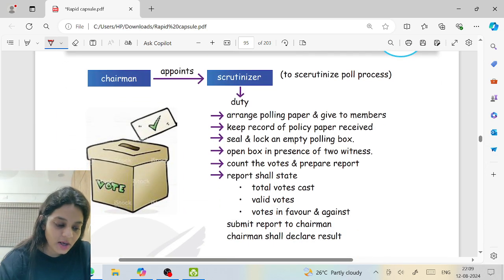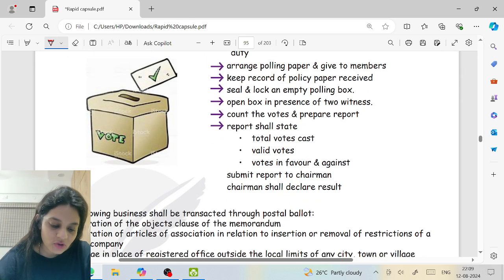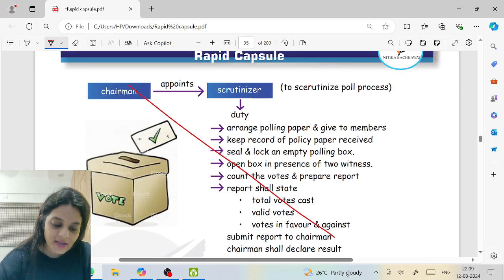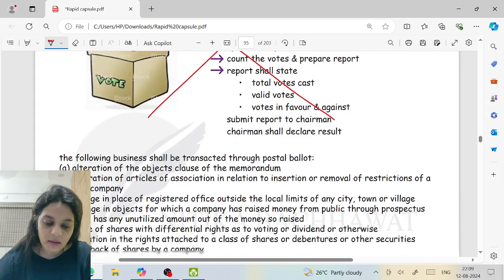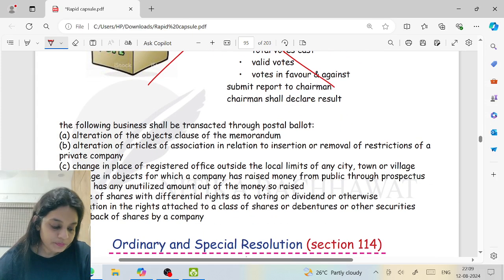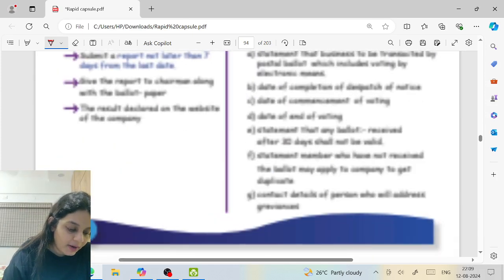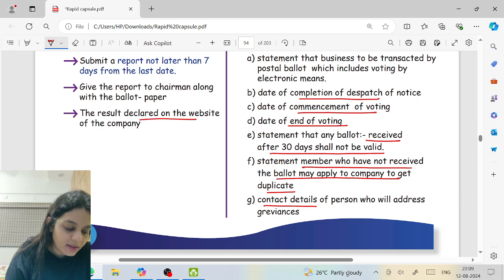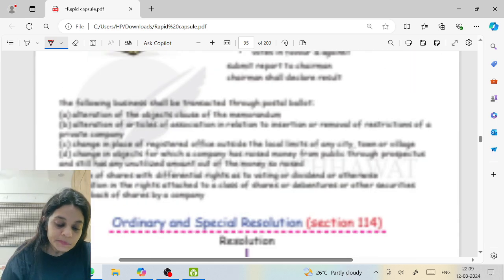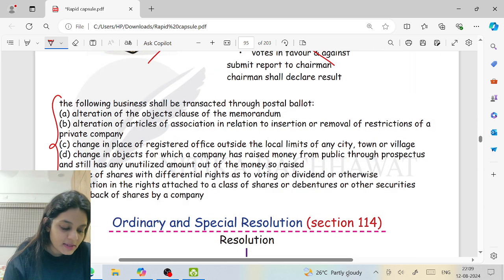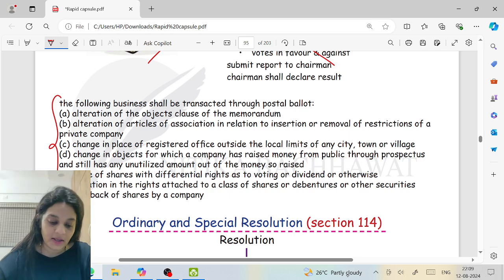So now the chairman will appoint. We already discussed all of that. Achha, this is not for this. It was actually for the voting by demand for poll. And he will prepare a report, and the result will be declared on the website of the company. These are the businesses that are done through postal ballot mandatorily.